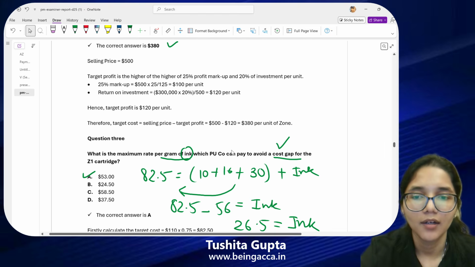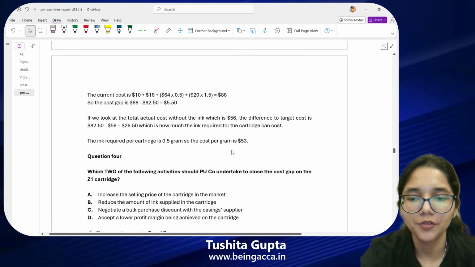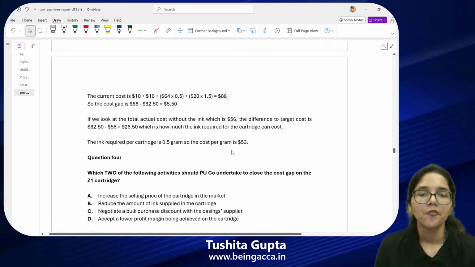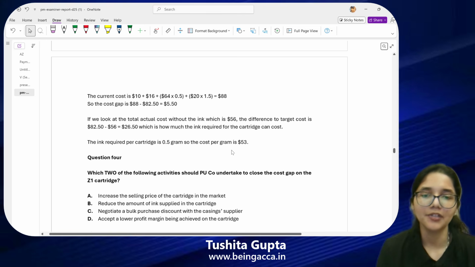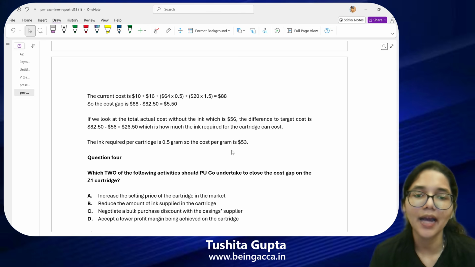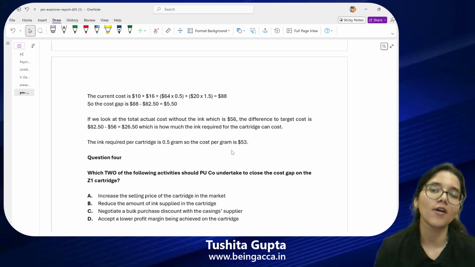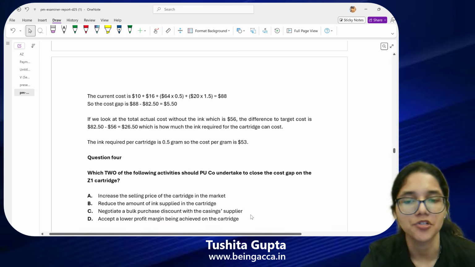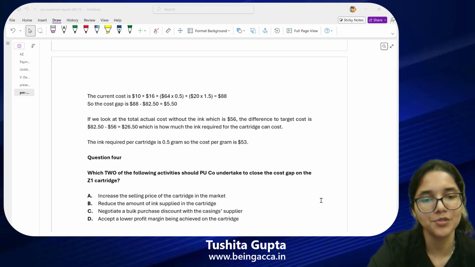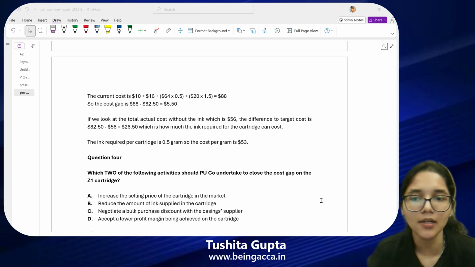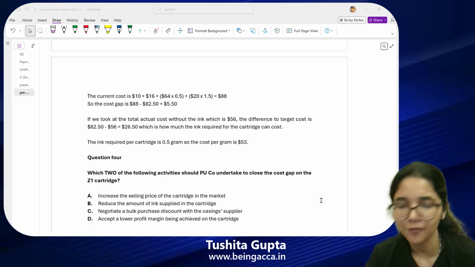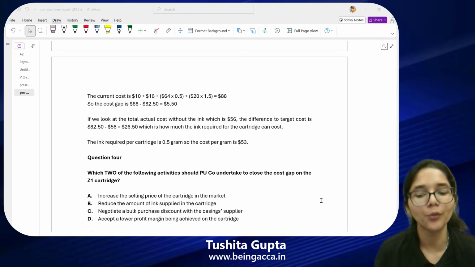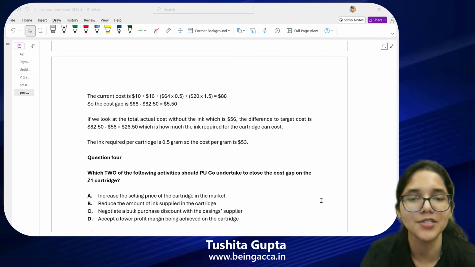Okay. Let's now move forward towards question number 4. Which two of the following activities should PU company undertake to close the cost gap on the Z1 cartridge? So basically 2 options I have to select out of the 4 that have been given to me. So think carefully, take 2 minutes and let me know both of the choices that you will mark as your answer here.